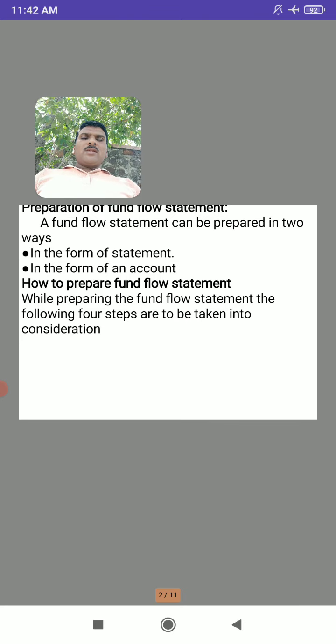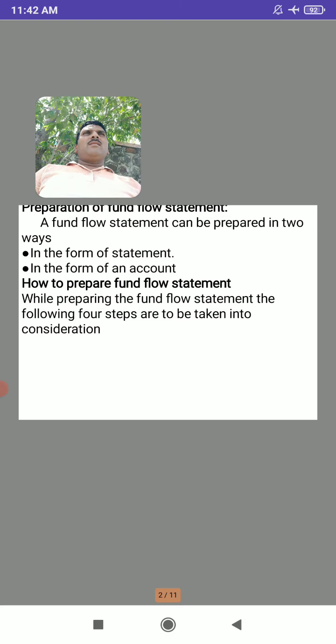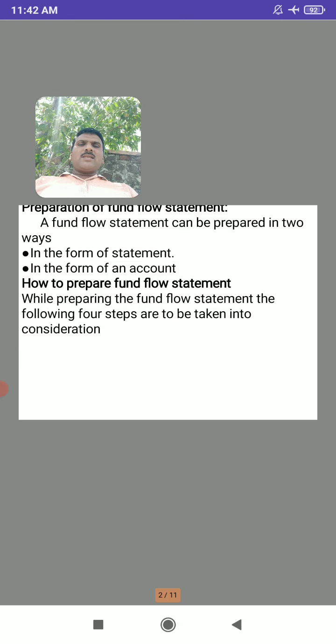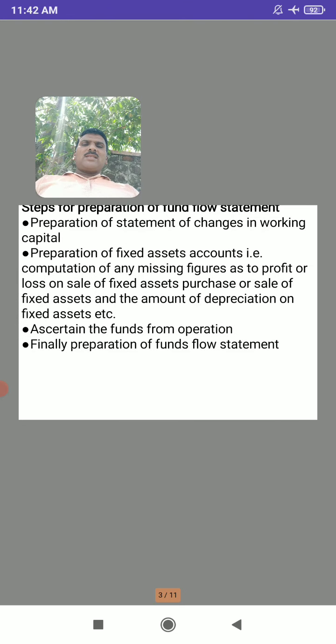First of all, we will see how to prepare the fund flow statement in the form of a statement. While preparing it, the following four steps are to be taken into consideration. We cannot prepare a fund flow statement by ourselves. It can be prepared with four important steps in a systematic manner. So, the steps to prepare a fund flow statement.